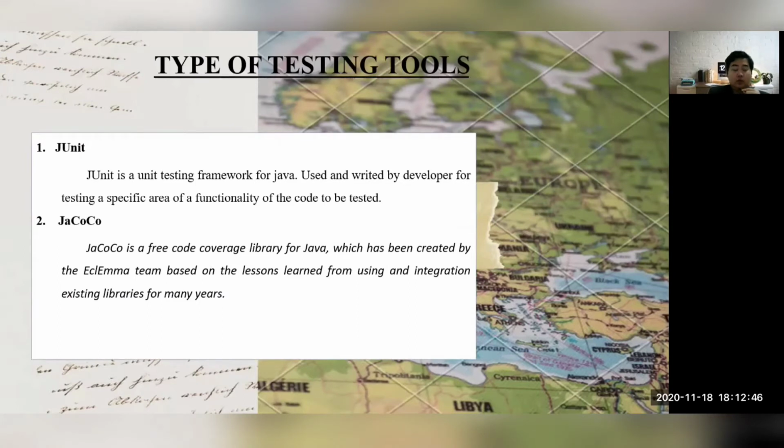Types of testing tools. One, JUnit. JUnit is a testing framework for Java, used by developers for testing specific areas of function of the code to be tested. Two, JaCoCo. JaCoCo is a free code coverage library for Java, which has been created by the EclEmma team.